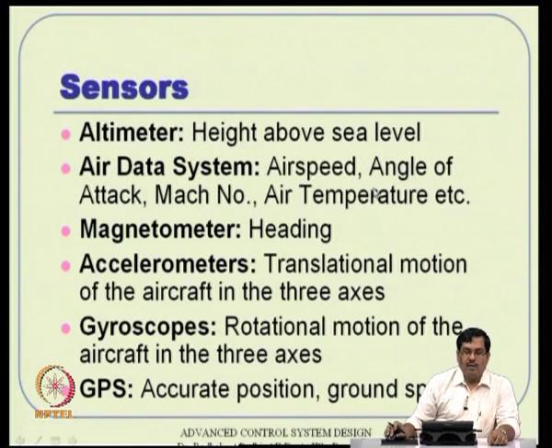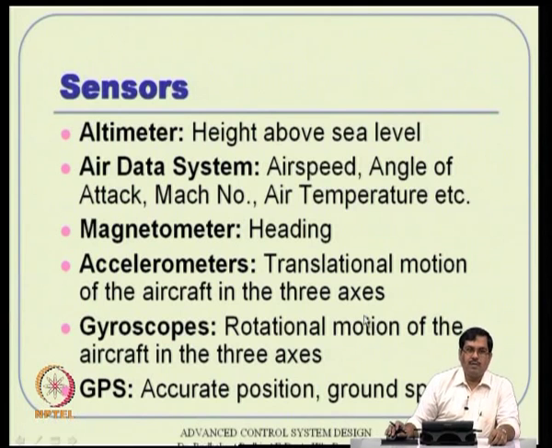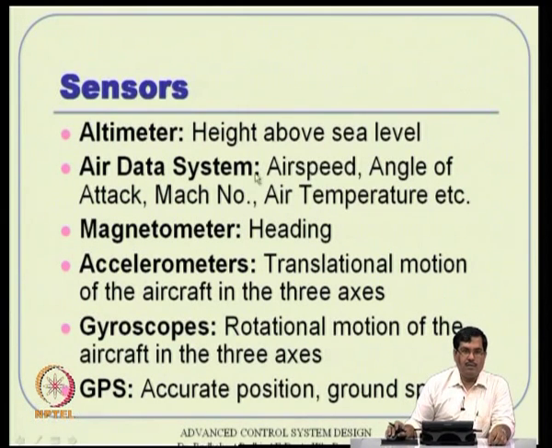Okay. Now, coming to the sensors, also remember that when you talk about automatic control of aircraft, you really require a heavy amount of sensors to know what goes on in the vehicle. The modern day aircraft or missiles, launch vehicles, even satellites, are all very highly sensor rich systems.